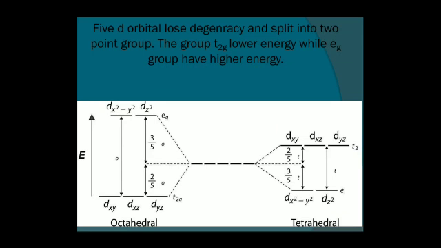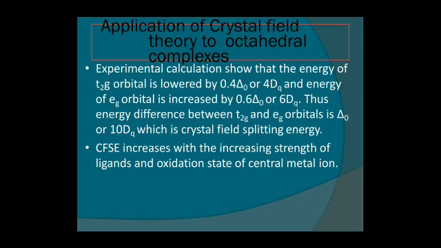So there is a relation: delta T is equal to 4/9 of delta O, meaning the CFSE of tetrahedral is equal to 4/9 of the CFSE of octahedral.